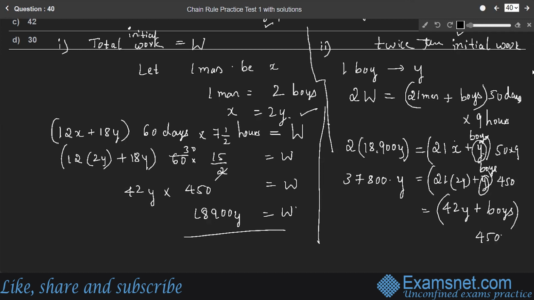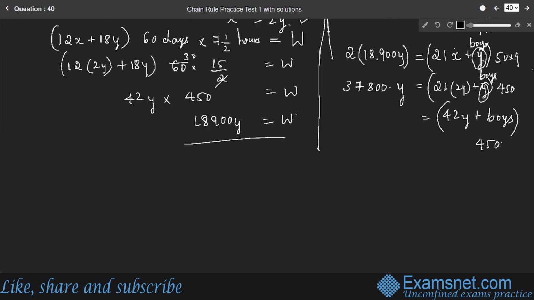Therefore, you will get 42Y, which is equal to 21 men. Along with 21 men, some boys are required, equal to 37,800 divided by 450.